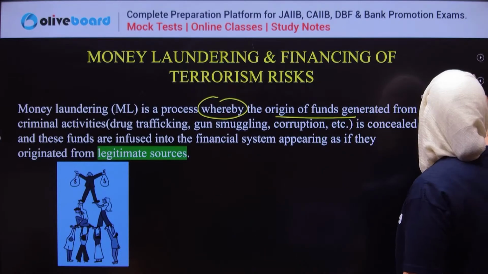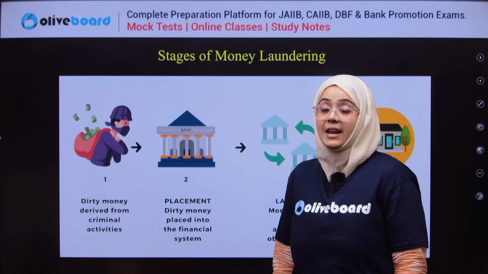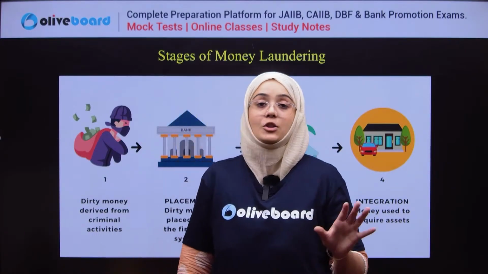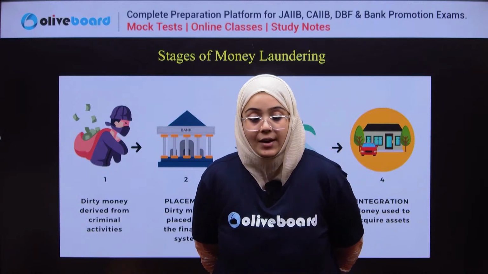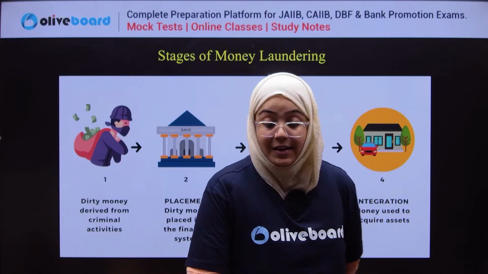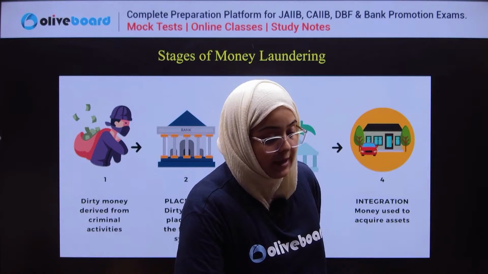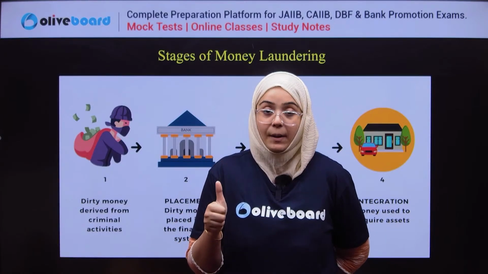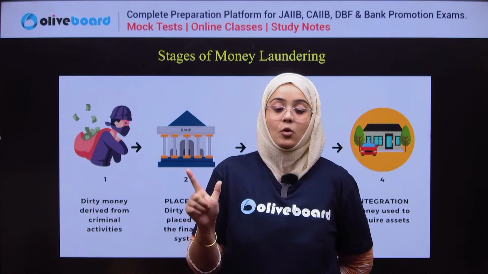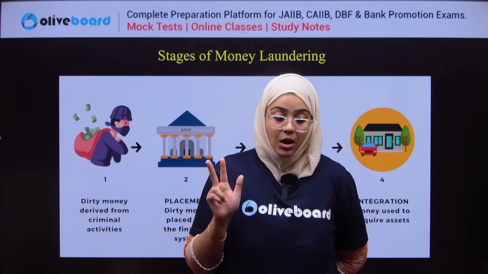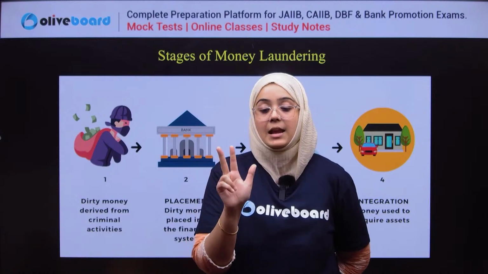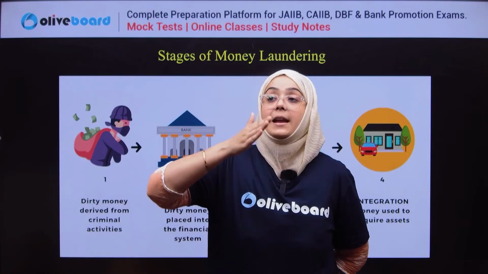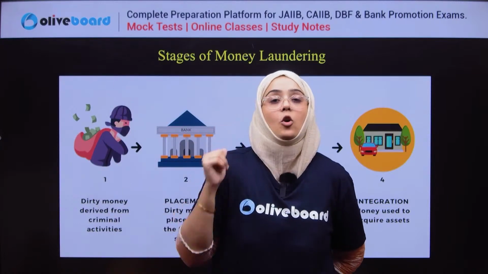Next, what are the stages of money laundering? The first stage is known as placement. The second stage is known as layering, and the third stage is known as integration. These three processes together complete the whole process of money laundering.